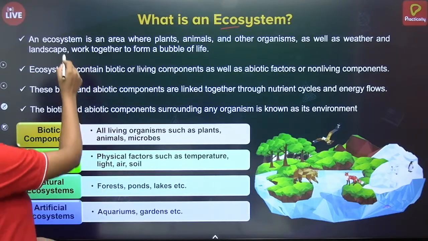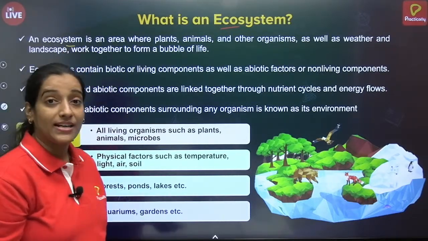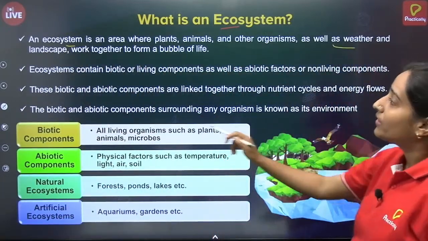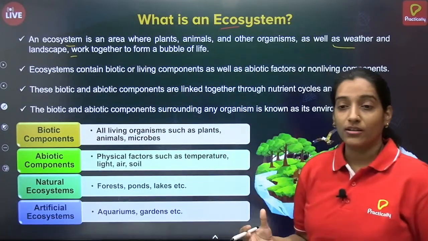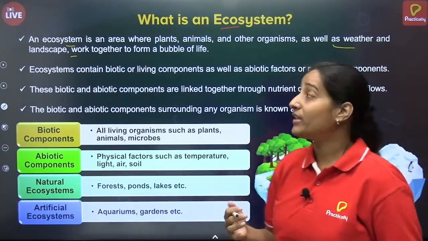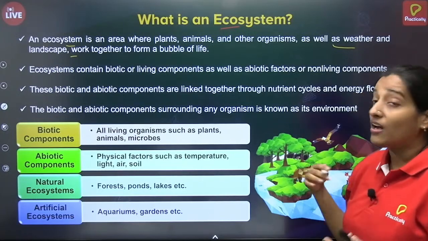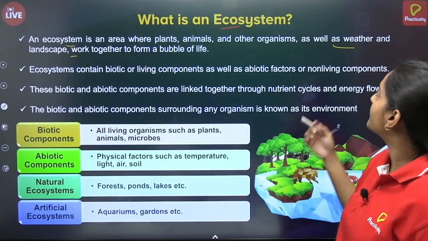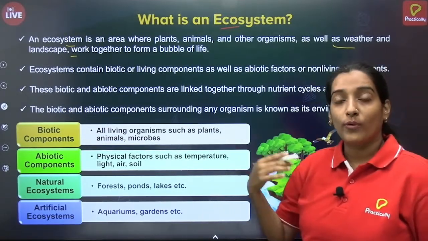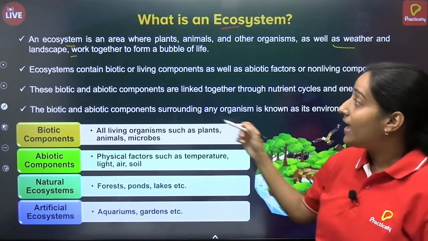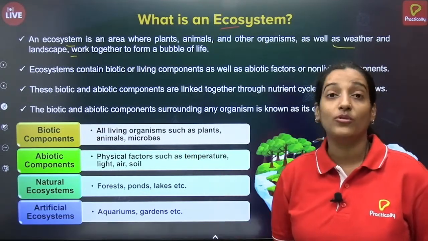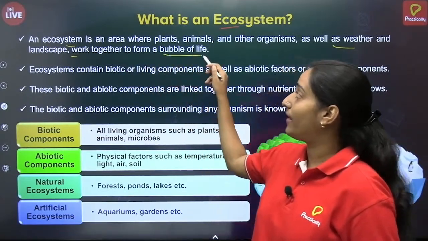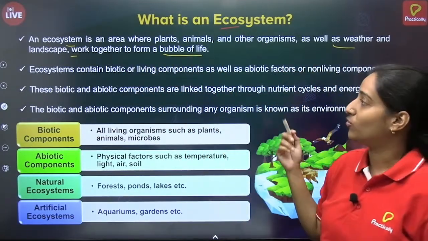An ecosystem is an area where plants, animals, other organisms, as well as weather and landscape work together. So this is nothing but a combination of animals, plants, and other organisms. Other organisms include microorganisms and various things, decomposers, etc. As well as weather, which is again part of environment, and landscape. Landscape means whatever the surrounding that we are seeing. So all of this works together in a bubble of life. That is nothing but ecosystem.